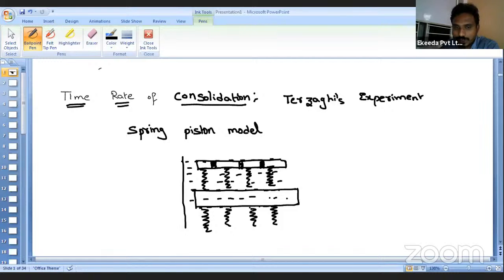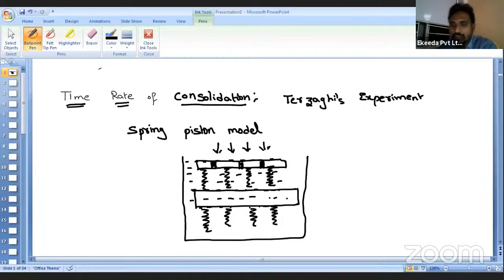Suppose I apply some external pressure. What will happen? Initially, is this pressure taken by the water or by the spring? The obvious answer is that, as water has very high stiffness, initially the complete load acting on it is taken by the water.